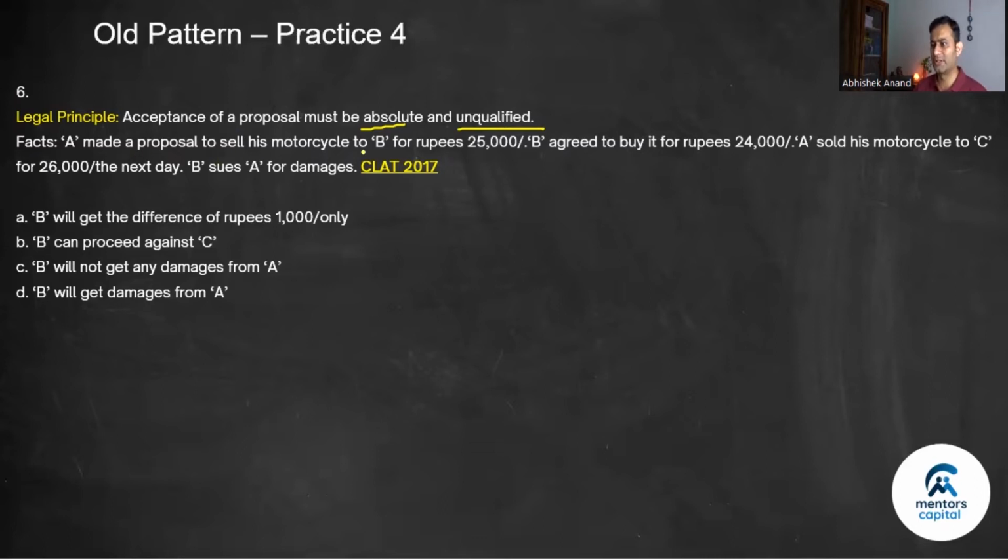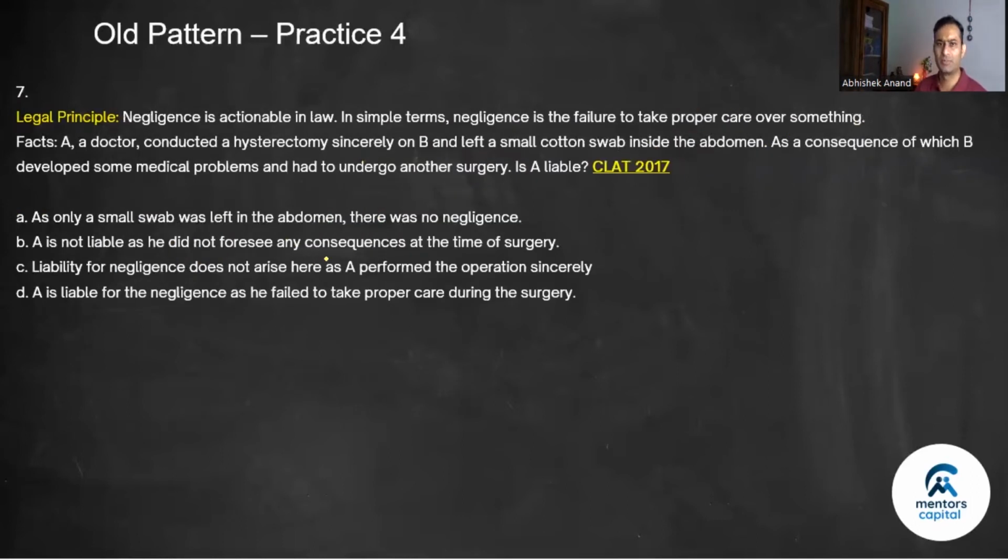A made a proposal to sell his motorcycle to B for rupees 25,000. B agreed for 24,000. So is the acceptance absolute? No. It would have been absolute if it was for 25,000. So this is not a valid acceptance. A sold his motorcycle to C for 26,000 and next day B sues A for damage. Not worth it because the acceptance was not absolute. B will not get a difference. B can proceed, but he won't get anything against C. B will not get any damages from A. This is the correct answer, right? Let's come to question number 7.